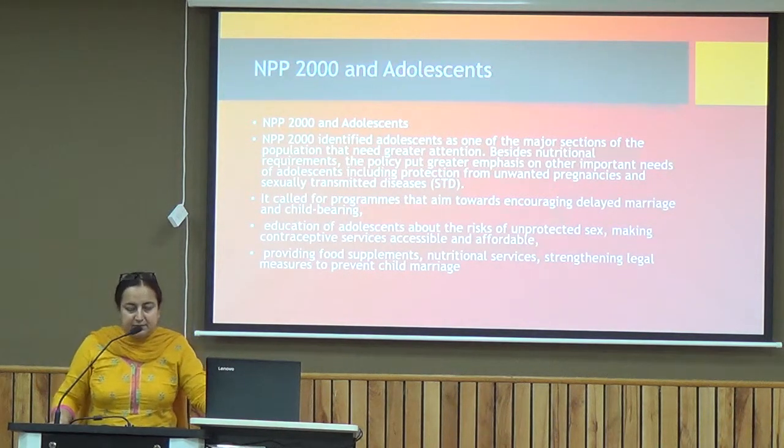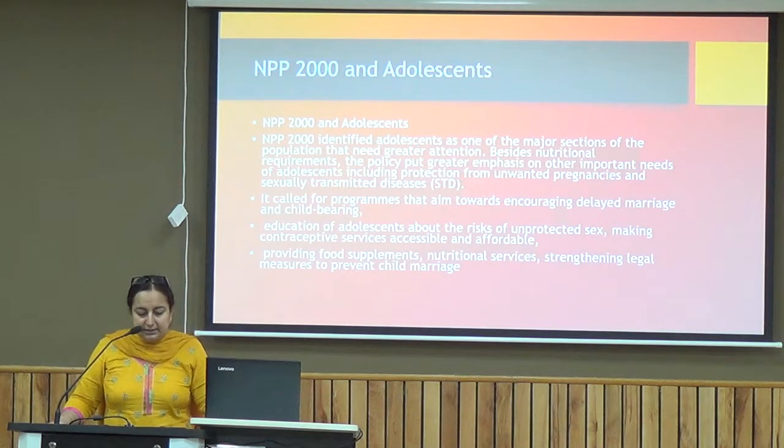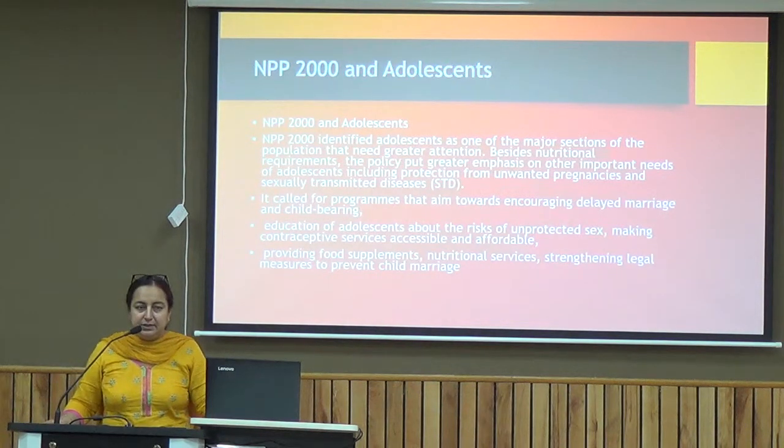There are a number of issues like STDs, the sexually transmitted diseases. Then we have to delay marriages, and childbearing has also to be delayed so that we can actually reduce the birth rate. Then there is education of adolescents about the risk of unprotected sex and contraceptive services, providing food supplements and nutritional services, and strengthening the legal measures to prevent child marriage. All these points have also been included in the National Population Policy 2000.